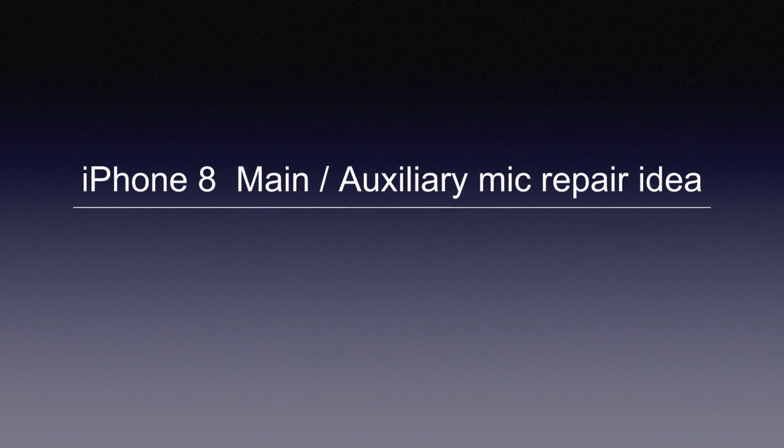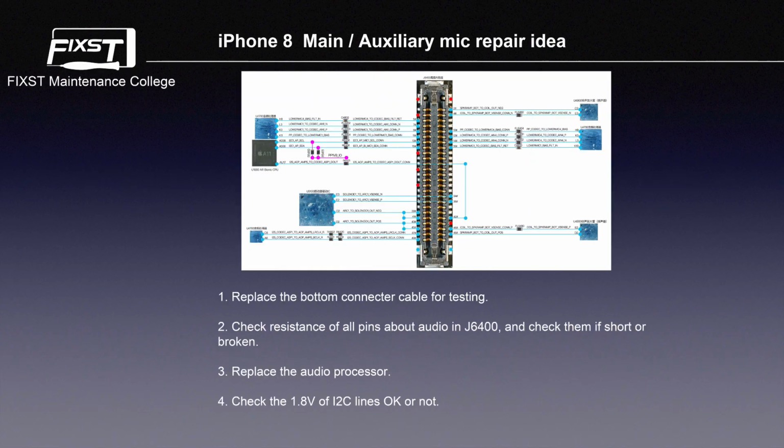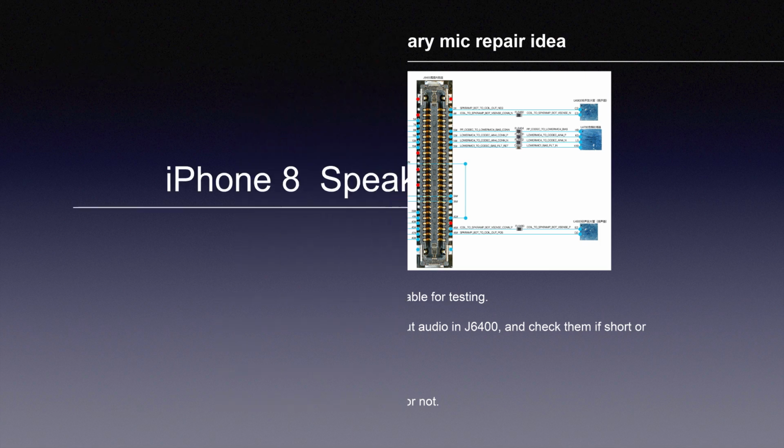Next, let's check the iPhone 8 main microphone and auxiliary microphone repair idea. Number 1. Replace the bottom connector cable for testing. Number 2. Check the resistance of all pins about audio in J6400 and check if they are short or broken. Number 3. Replace the audio processor. Number 4. Check whether the 1.8 volt power of the I2C lines is okay or not.